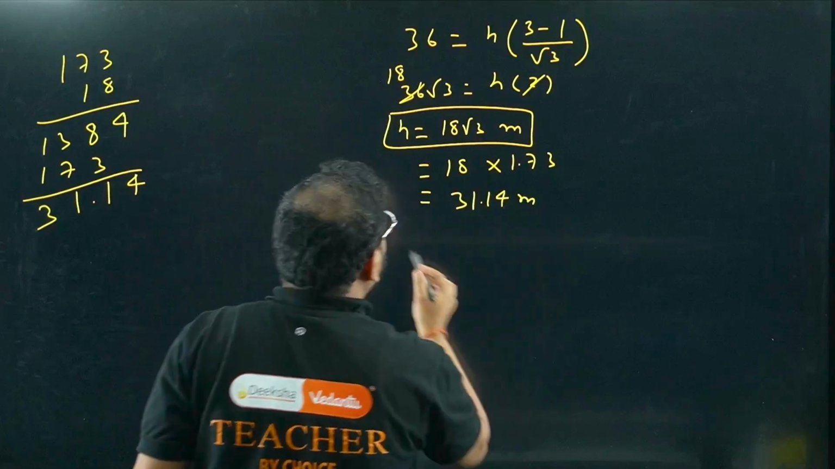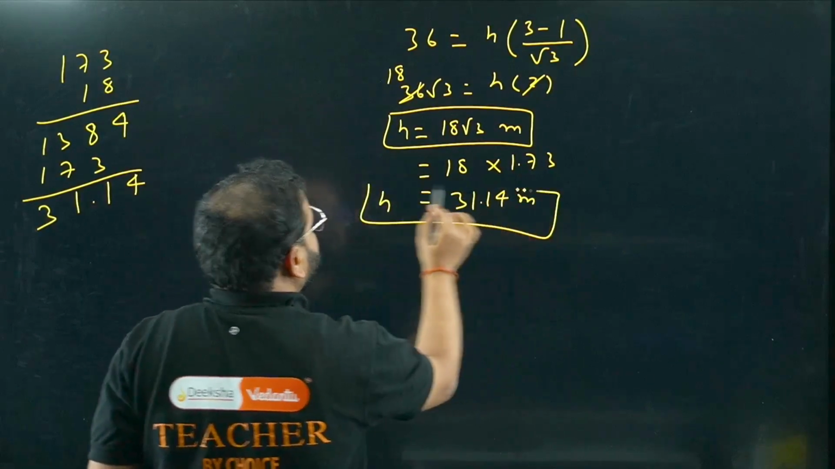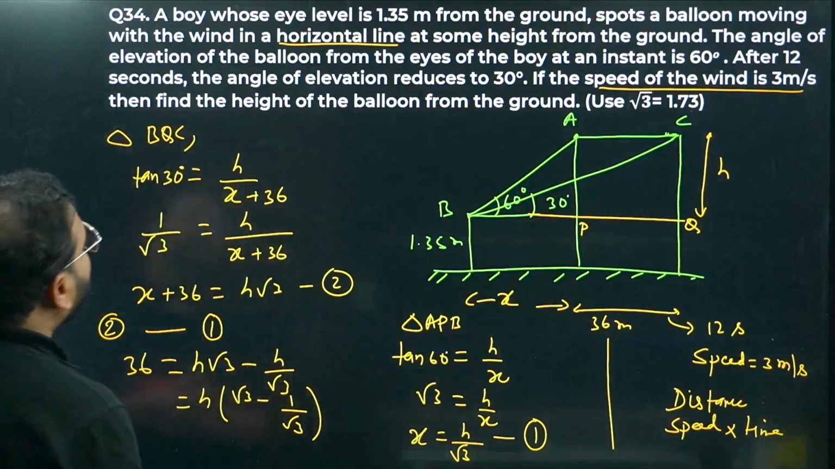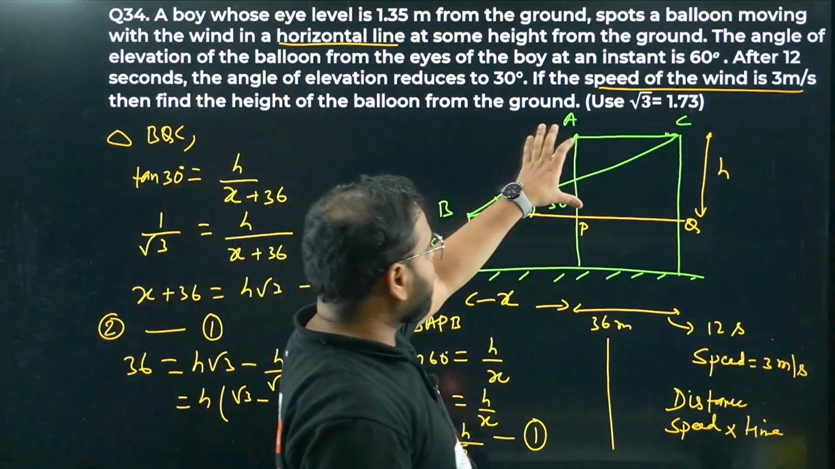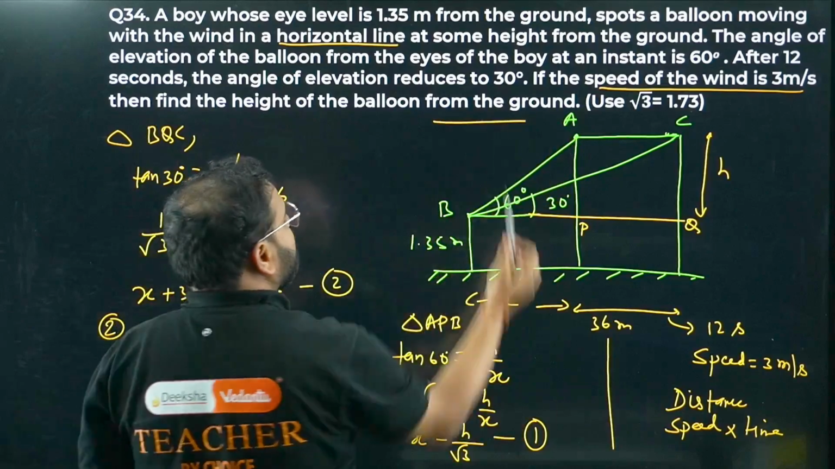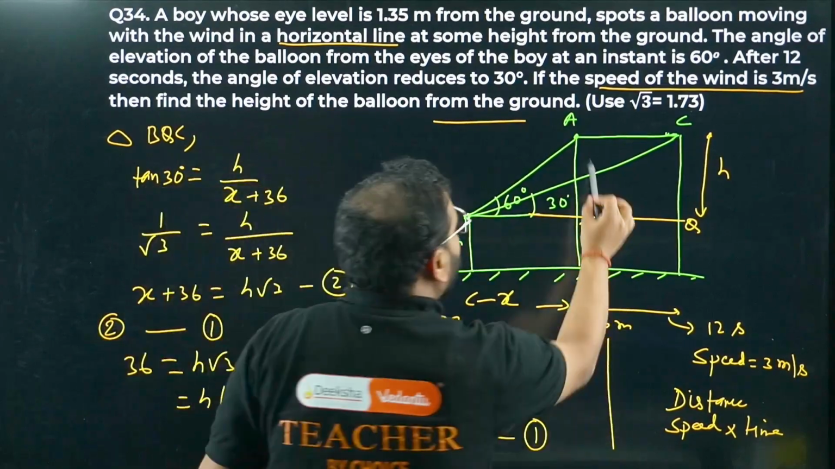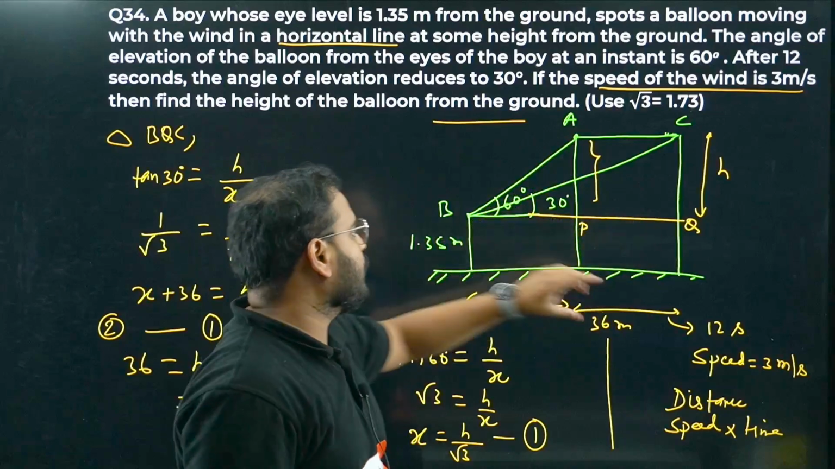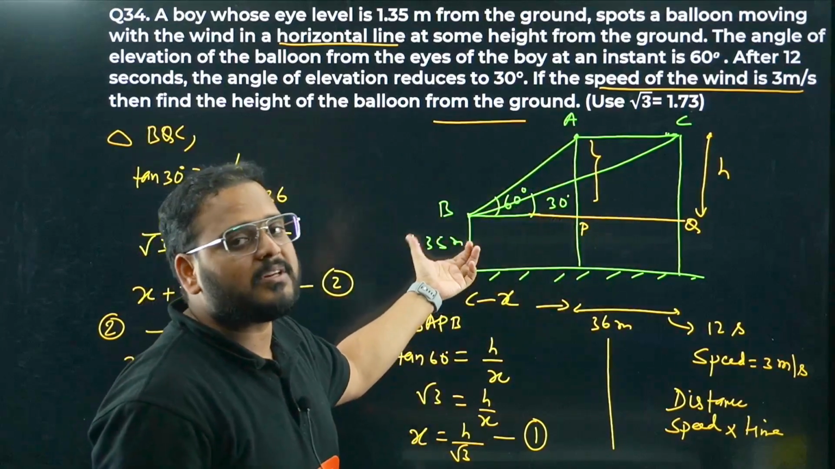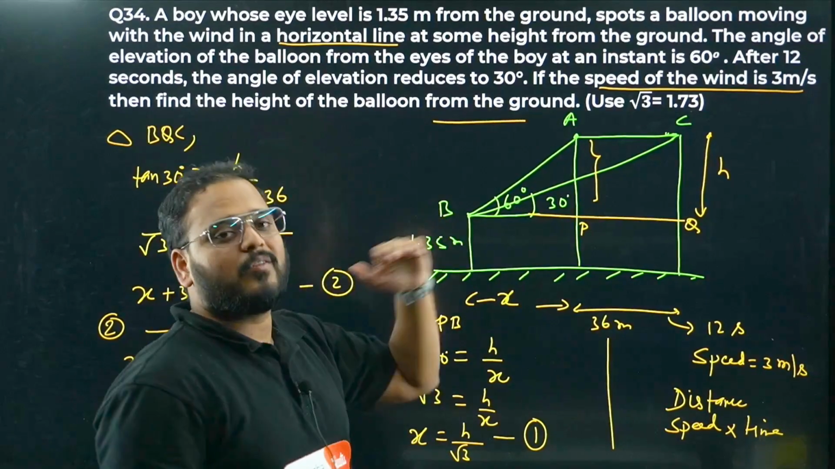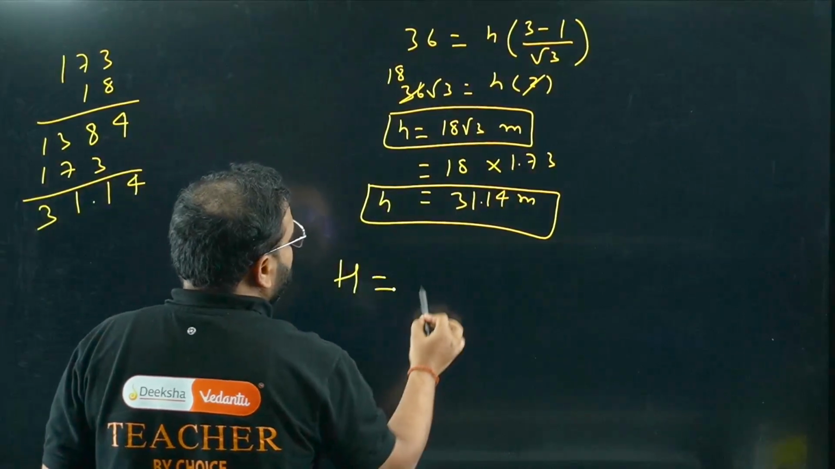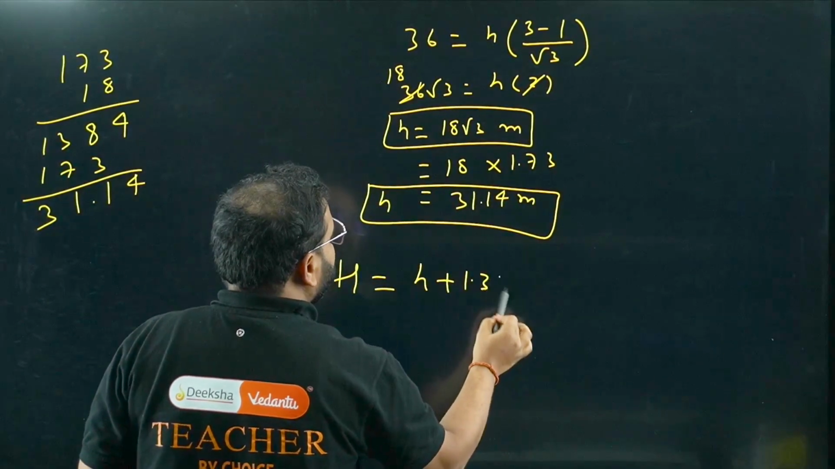31.14 meters is the value of h. What are they asking? Are they asking this value? Please check. They are asking the height of the balloon from the ground. From here we've got only the AP value, the h value. We have to add 1.35 meters, the eyesight level of the boy. So the required height of the balloon is going to be h plus 1.35 meters,